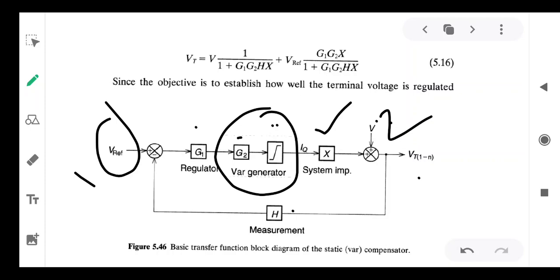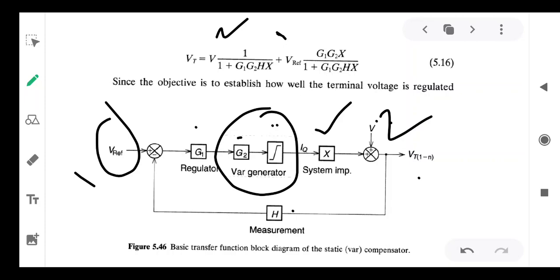So by taking these two signals as superposition, we can get the transfer function model of the SVG, that is terminal voltage is expressed in terms of signals 1 and 2, or you can also take vice versa, V as 1 and V reference as 2, both are okay.